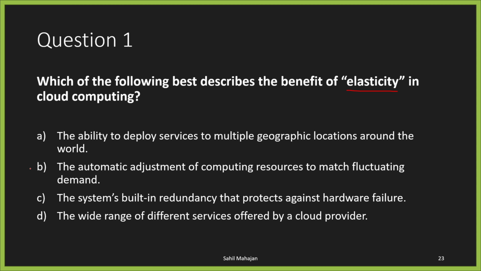Second is the automatic adjustment of computing resources to match fluctuating demand. Now this looks to be the correct answer. Why? Because we know that with elasticity, you can automatically adjust your computing resources, and it's normally done to match your fluctuating demand. Still, let's go over C and D just to make sure that B is the correct answer. Option C is the system's built-in redundancy that protects against hardware failure. No, that's not elasticity. And the wide range of different services offered by a cloud provider. Again, that's not elasticity, which means answer B is the correct one. And as you can see, answer B is the correct one.